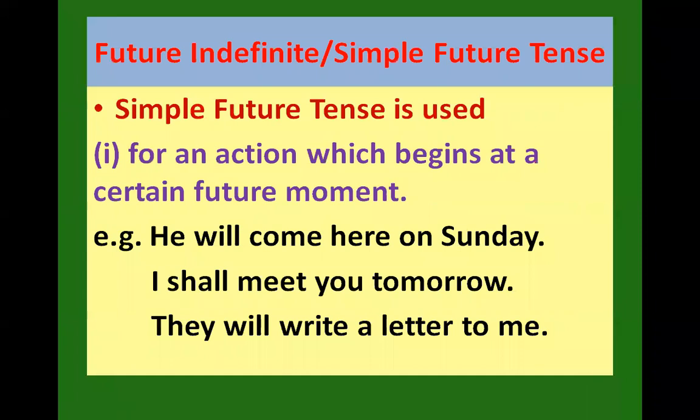So, from the three types, we are going to discuss future tense today, and the first one is future indefinite or simple future tense. This tense is used for an action which begins at a certain future moment. That is to say, what we think will happen, or as a prediction what we think might happen in future, so that we express in simple future tense, like he will come here on Sunday. It's a general future that yes, वो शायद संडे को यहाँ आएगा.